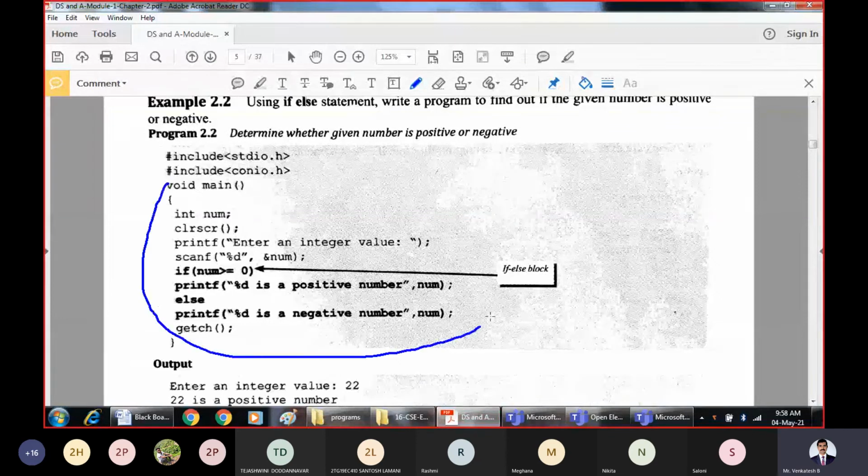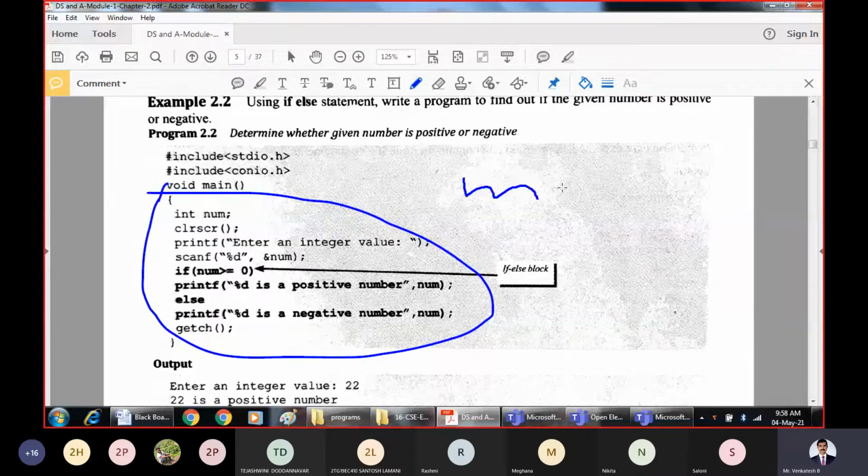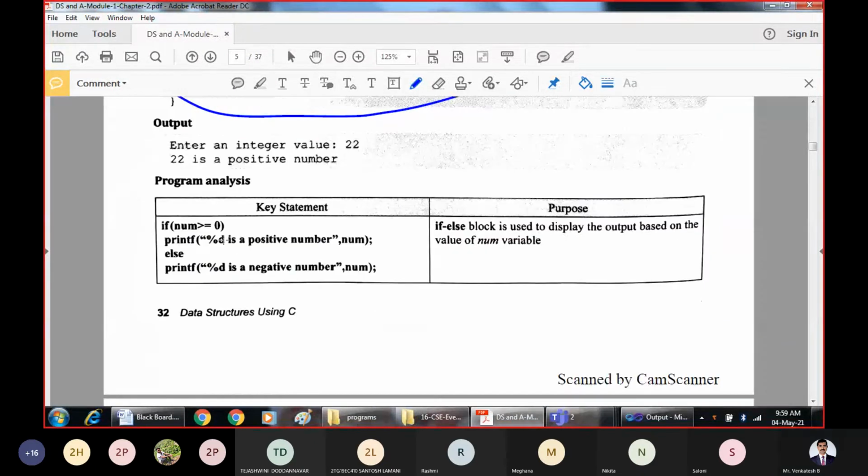This program only I have explained now. Whatever program is there, I took it from the PDF, as it is difficult to write in the PDF, while in Word we can easily write. And this is what is analyzed. Program analysis says: if the number is greater than or equal to 0, it is a positive number, else it is a negative number.